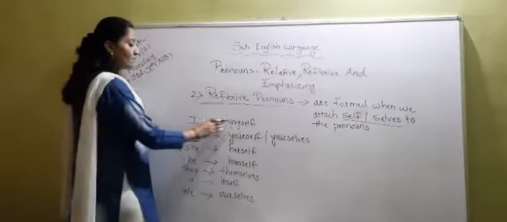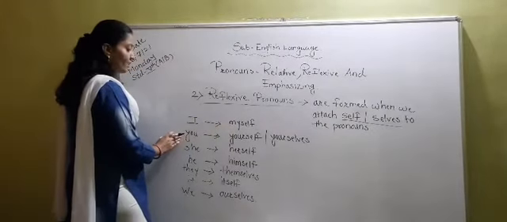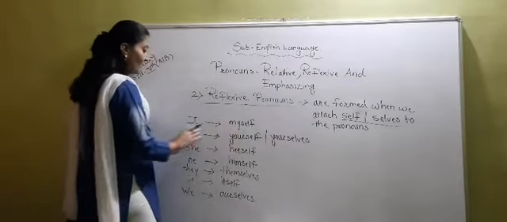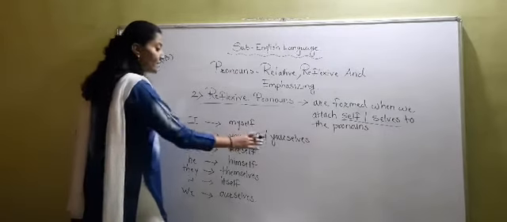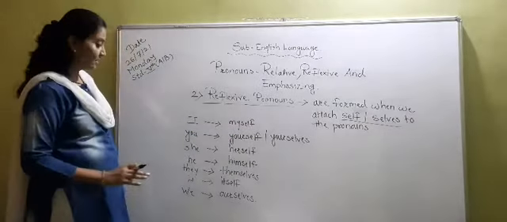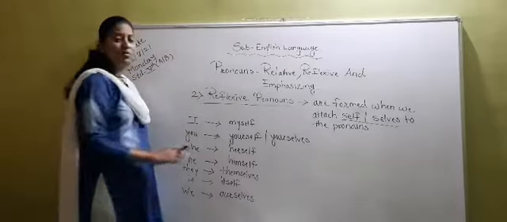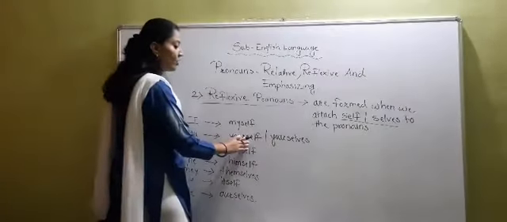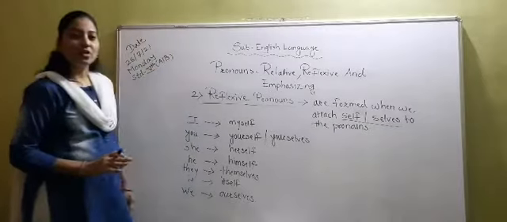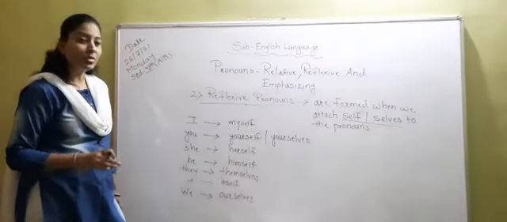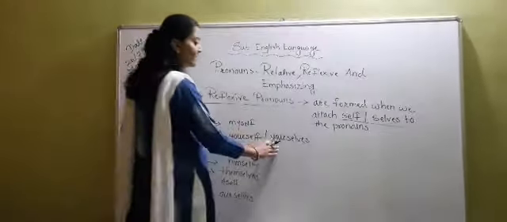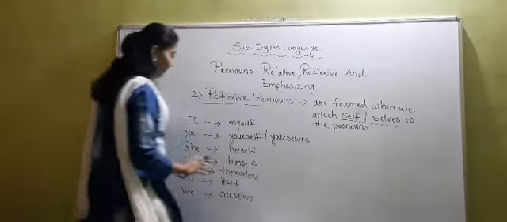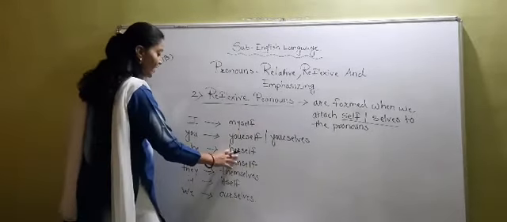Now see the examples. I becomes myself. You becomes yourself. You becomes yourselves. Now see the difference. When you are using you as a singular, at that time it becomes yourself. But when you are using you as a plural, at that time it becomes yourselves. She, herself.